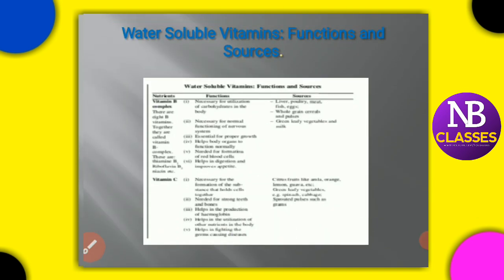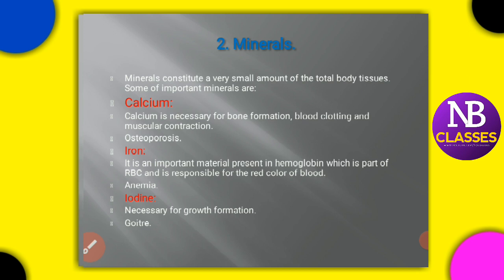Okay, next one is minerals. It's another very important part of the micronutrients. Under minerals, there are three important minerals, which are required in very small amounts of total body tissues. Important minerals are calcium, iron and iodine.